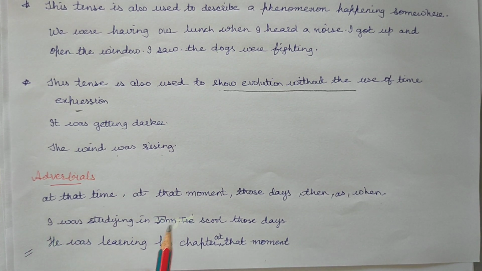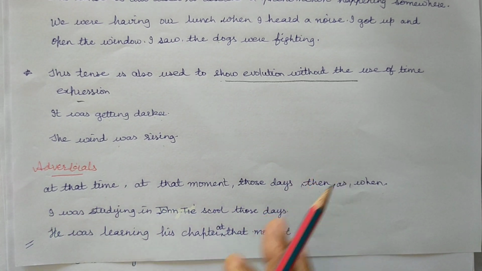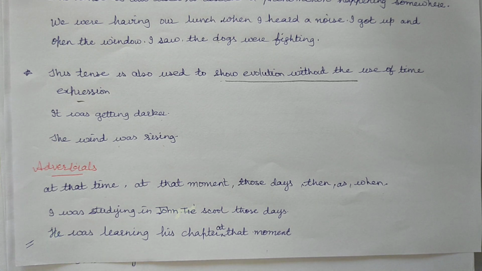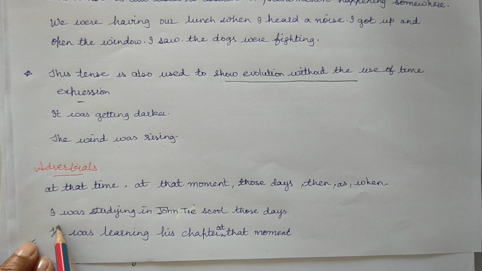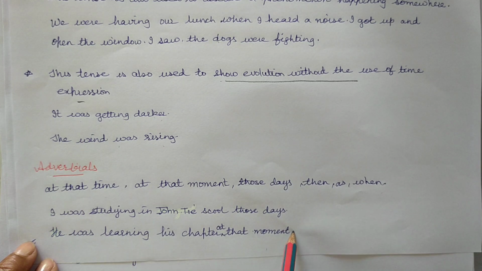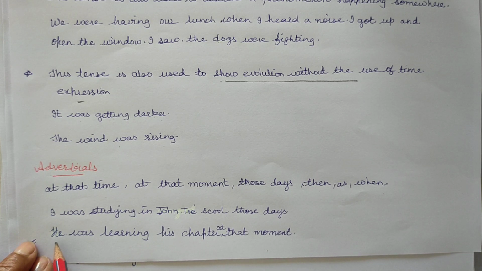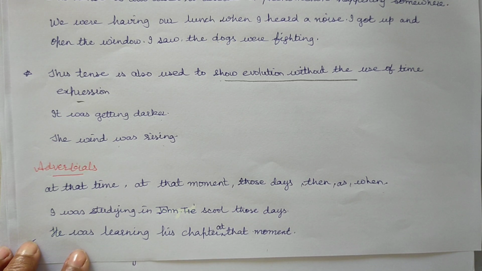Example, I was studying in John Chai School those days. He was learning his chapter at that moment.